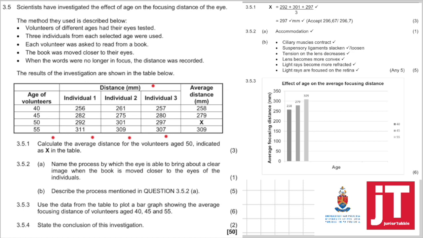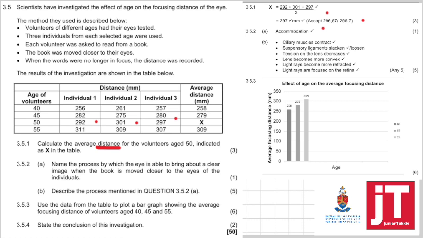3.5.1. Calculate the average distance for the volunteers age 50 indicated as X in the table. So what do you do? You add 292, 301, 297 and you divide it by 3 and the answer you get is 297 millimeters. The memo also accepts 296,67 or 296,7. 3.5.2A. Name the process by which the eye is able to bring about a clear image when the book is moved closer to the eyes of the individual. That, of course, is accommodation.